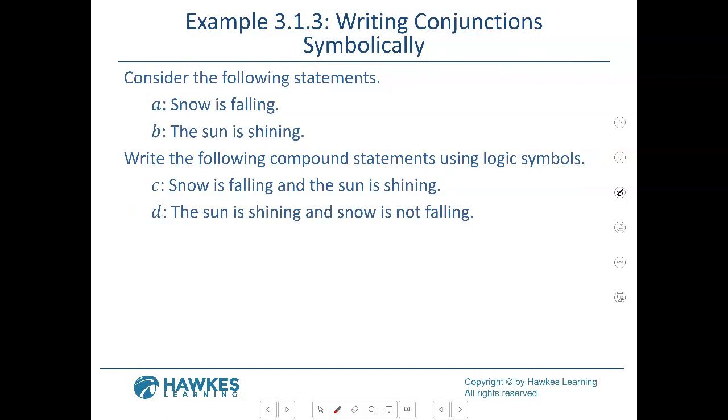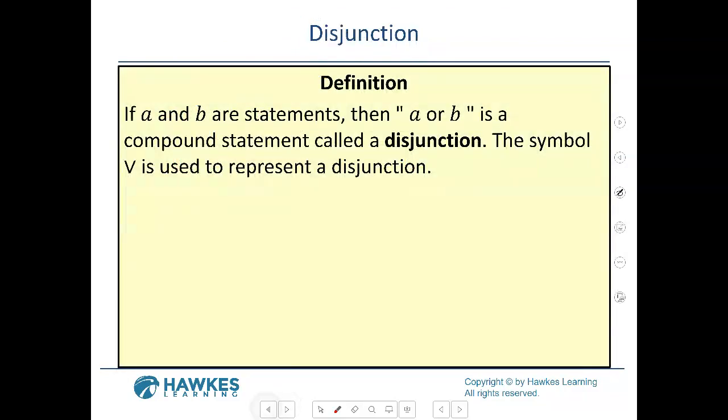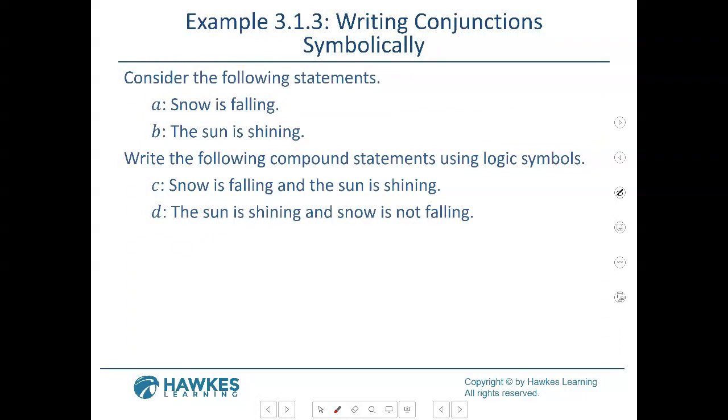So consider the following statements. A, snow is falling. B, the sun is shining. So now we're going to write the conjunctive compound statements using the logic symbols. So let me give the answer for you. If this is A and this is B, and we want to put these together and say and, I want to see, is it on the next slide? Yeah, nope, I have to do it. So if it's and, we want to put these together, and I want to use symbols, and the answer is C. Snow is falling and the sun is shining.